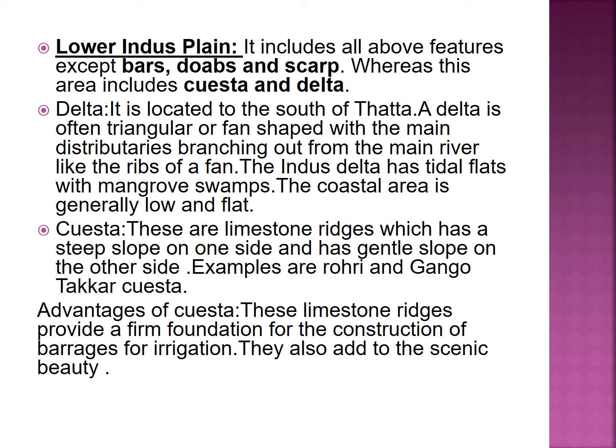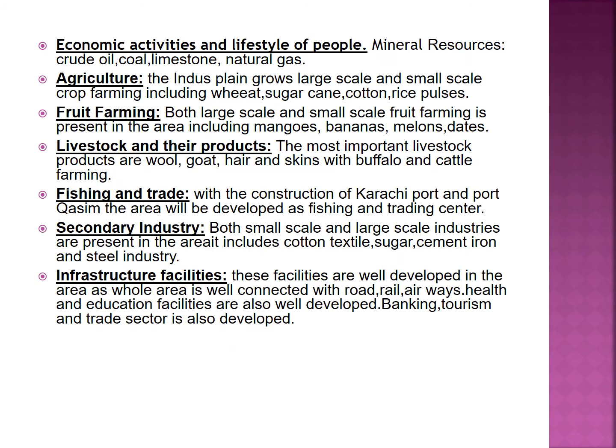Cuesta: these are limestone ridges which have a steep slope on one side and a gentle slope on the other side. Examples are Rohri Cuesta and Ganju Takkar Cuesta. But these cuestas also have advantages. The first advantage is that these are limestone ridges which provide a firm foundation for the construction of barrages for irrigation. They also add to the scenic beauty of the area.